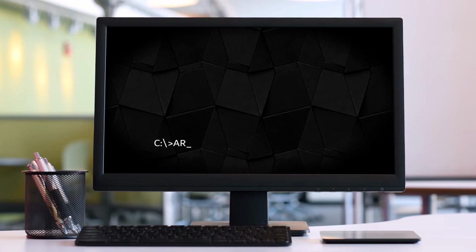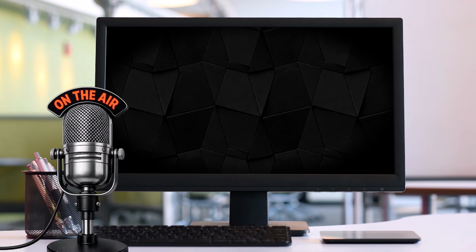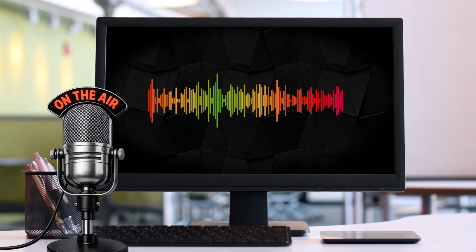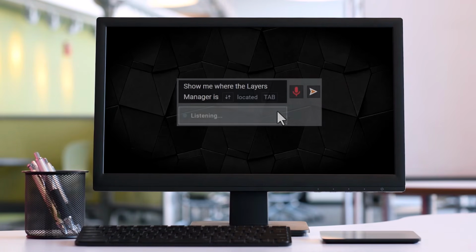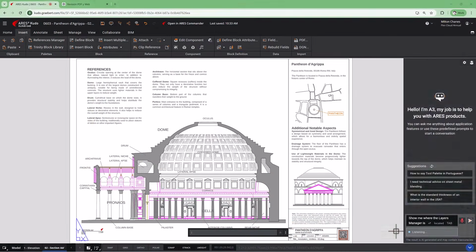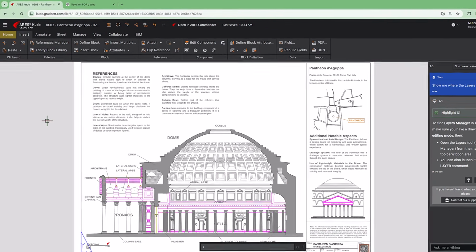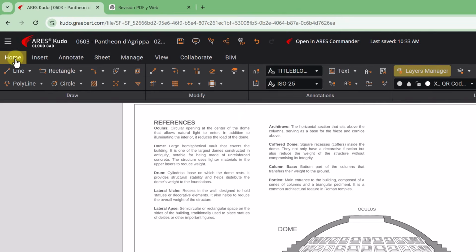What if you could just tell your CAD what you want? What if you could speak to it in your own language? For example, show me where the layers manager is. Although all of this may sound like science fiction, the reality is that it's already possible.